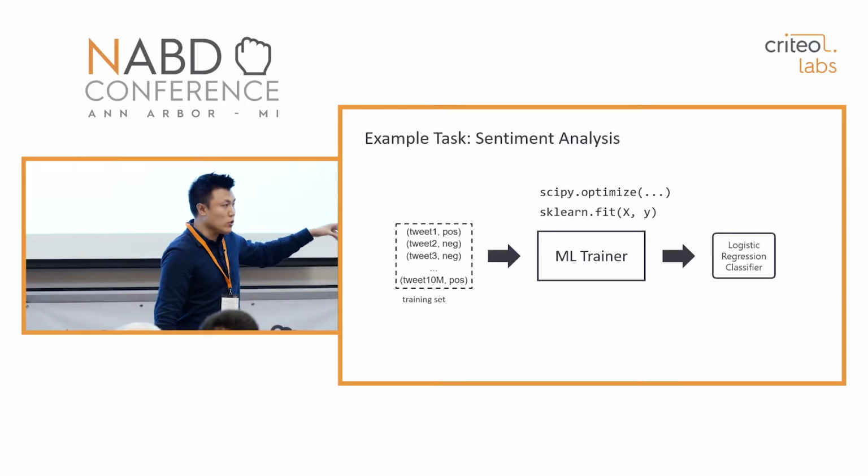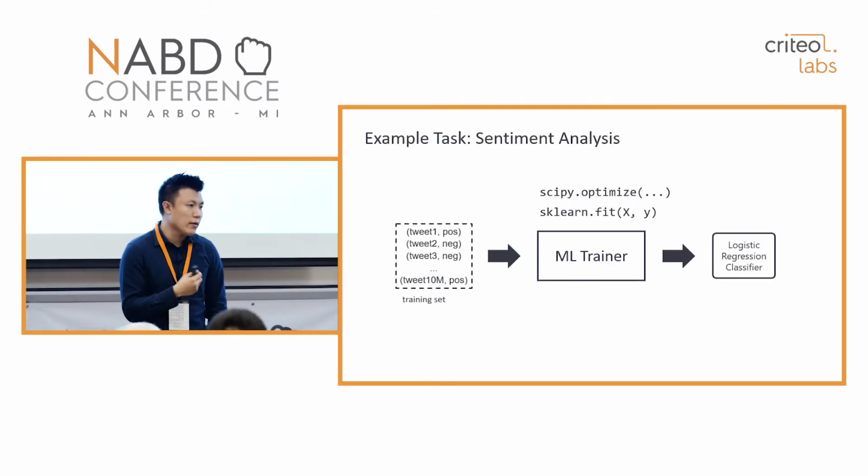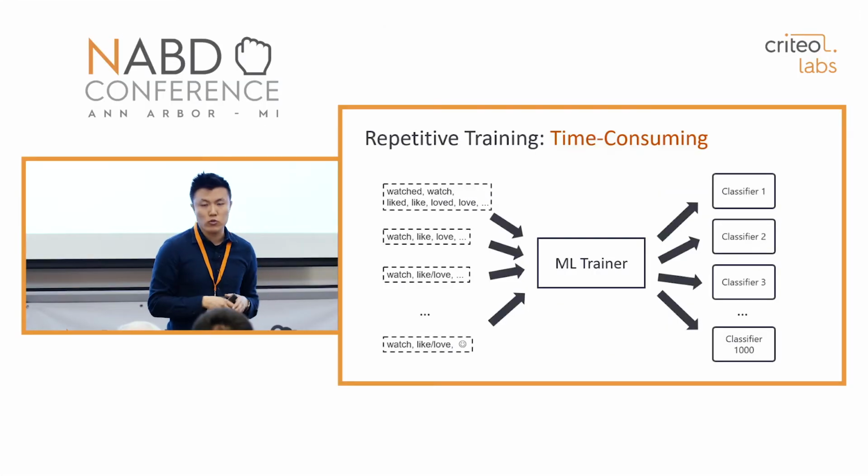But one downside of this approach is that if the size of the training set increases, then training typically takes more time. Another problem is that typically you want to train the same classifier multiple times using different feature sets. For example, you first try a feature set by treating every different word as a distinctive feature. For example, watched and watch are different features in this case.